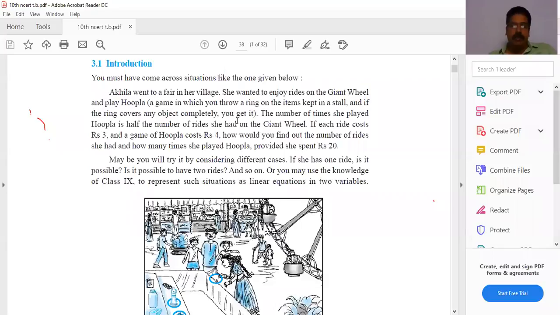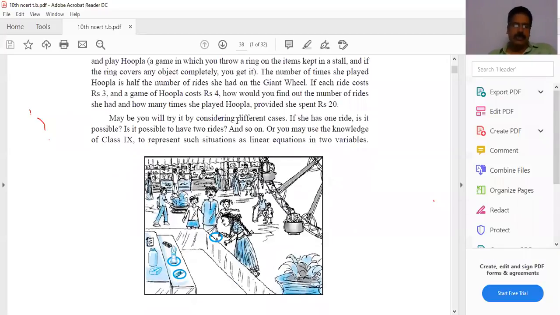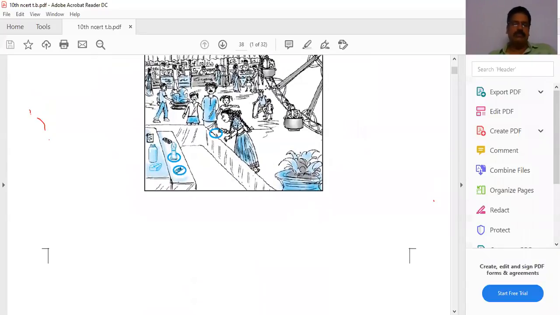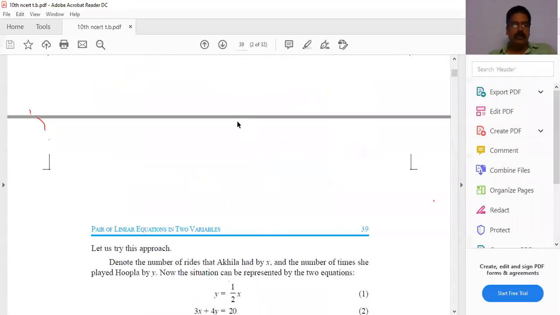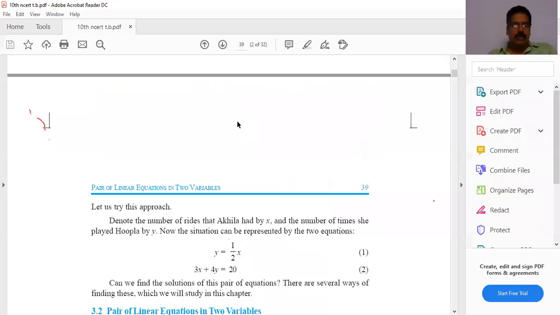Next, linear equation in two variables. What is the general form of a linear equation in two variables? Tell me, anyone. ax plus by plus c equal to 0, where a and b are real numbers. Example: 3x plus 4y equal to 20. It is a linear equation.